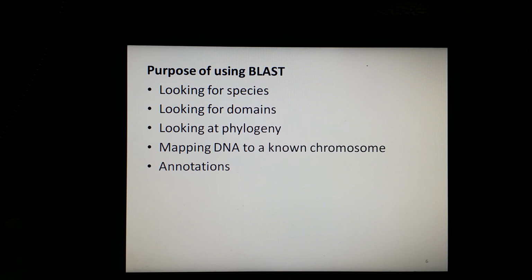If the researcher has no prior information about the sequence and its biological content, BLAST can be used to obtain this valuable information. The BLAST algorithm will help you search for homologous sequences in predefined and annotated databases of the user's choice. So these were the purposes of BLAST.